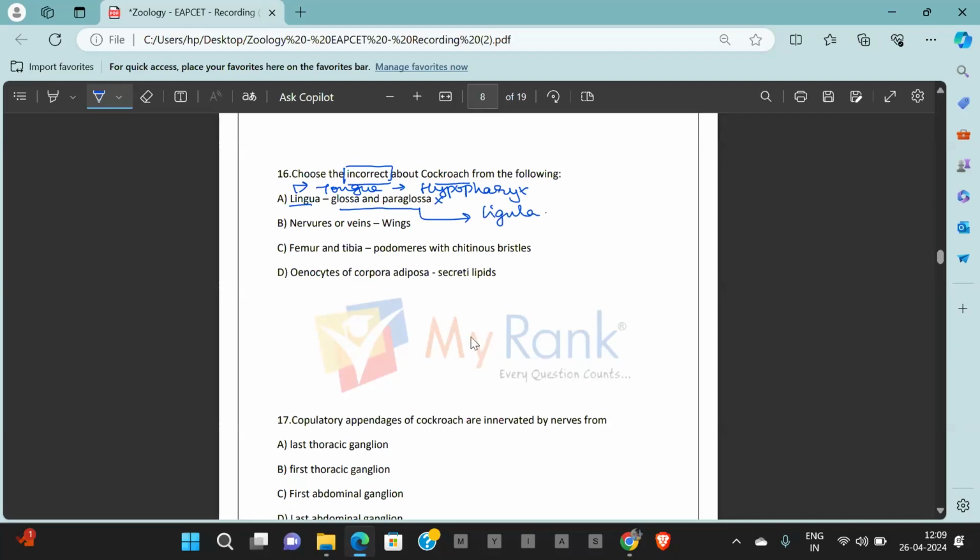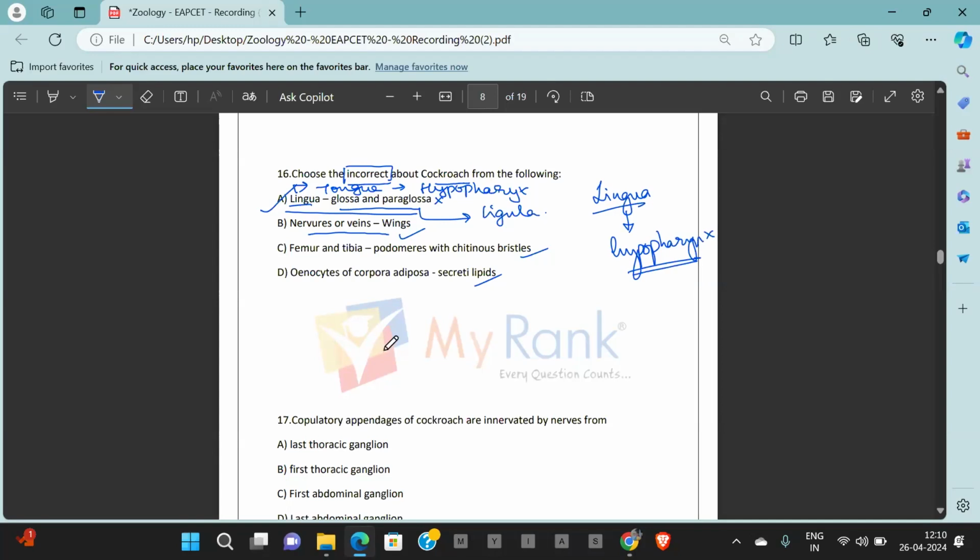So it is incorrect. Nervules or veins are found in wings. Femur and tibia contain podomeres with chitinous bristles. Correct. Oenocytes of corpora adiposa secrete lipids. These are all correct. But what are they asking? They are asking for the incorrect one, which is option A. Option A is incorrect. Lingua is hypopharynx. It is hypopharynx.